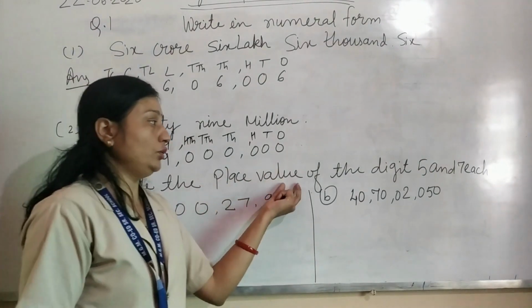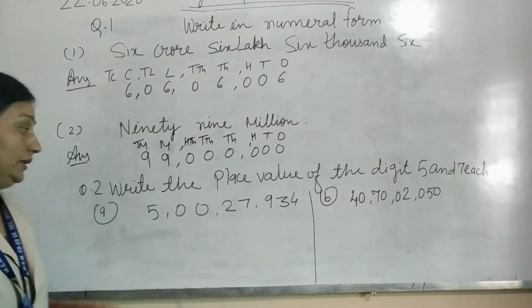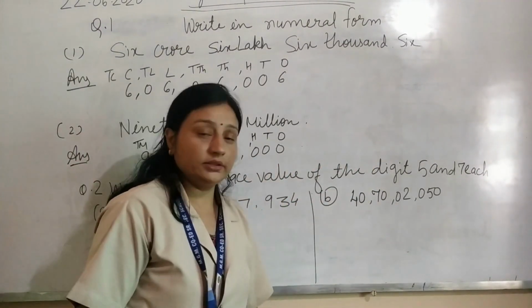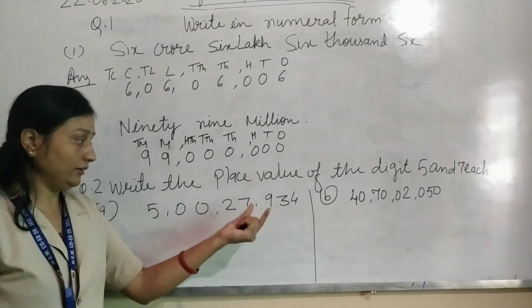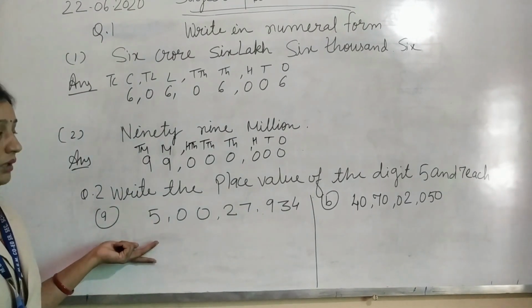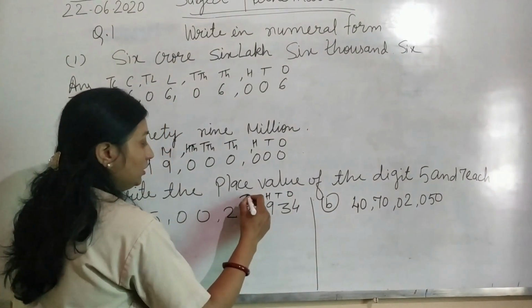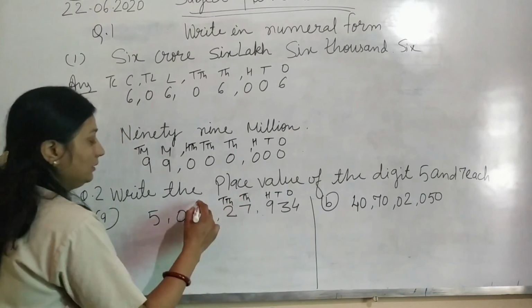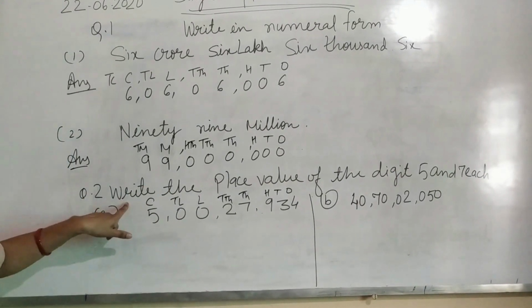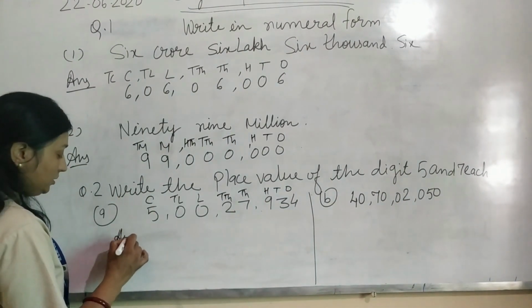Now question number 2. Write the place value of the digit 5 and 7 each. Here a number is given. Find the place value of the digit 5 and 7. First check the commas: first 3 digits, then after 2 digits a comma. It means this is the Indian system form. So first write the place values: ones, tens, 100, 1,000, 10,000, lakh, 10 lakh and crore. Now the answer.